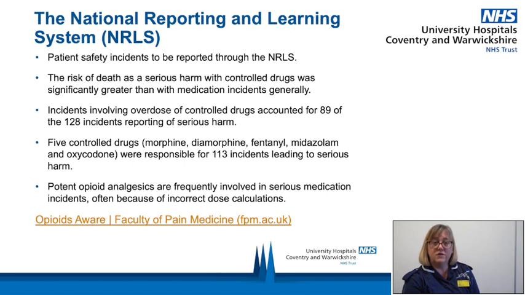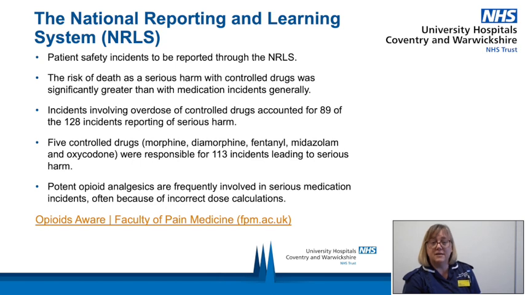Incidents involving overdose of controlled drugs accounted for 89 of the 128 incidents reporting serious harm. 5 controlled drugs, morphine, diamorphine, fentanyl, midazolam and oxycodone, were responsible for 113 incidents leading to serious harm. Potent opioid analgesics are frequently involved in serious medication incidents, often because of incorrect dose calculations.